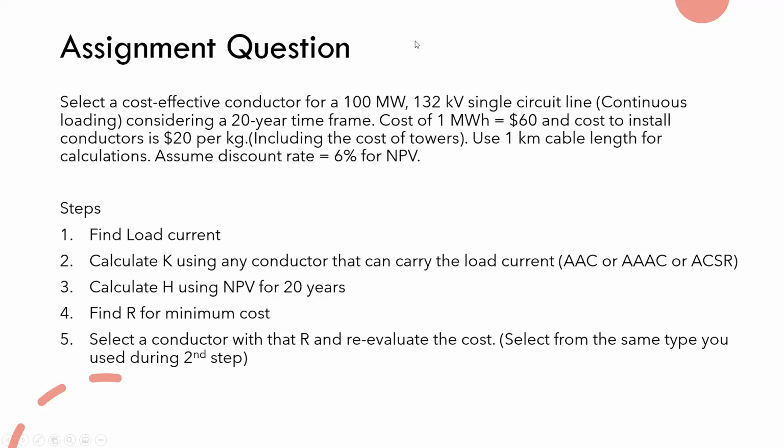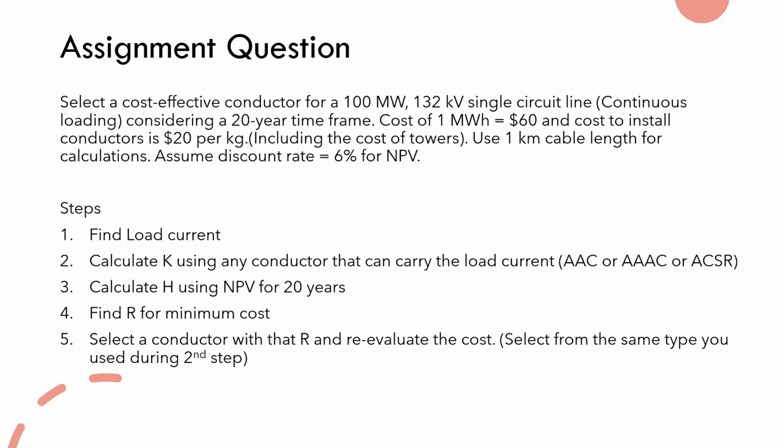So they are saying you need to select the most cost effective conductor for a 100 megawatt line with 132 kV voltage. It is a single circuit line. Single circuit line means only 3 conductors. You can ignore the earth conductor because it is much less expensive compared with the overhead line.